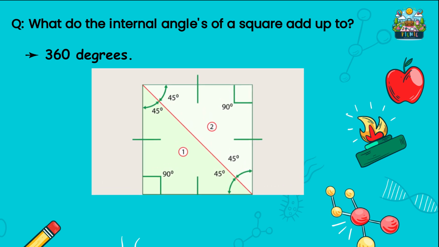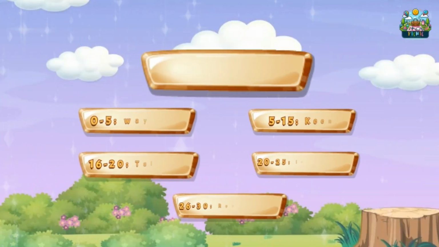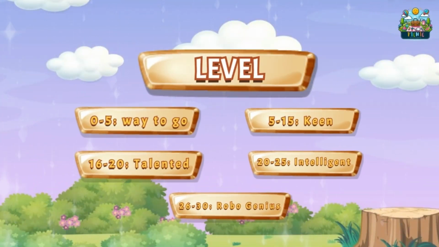That's all for today. Learning is a continuous process. Playing quizzes makes you smarter.